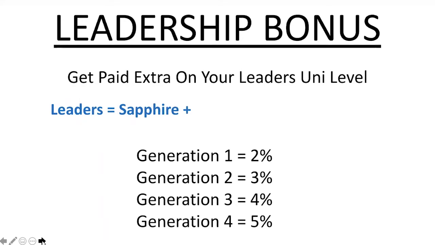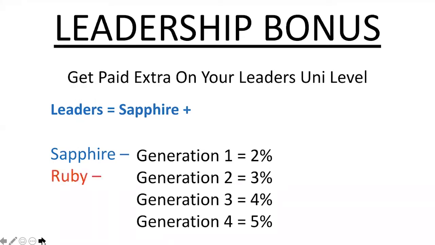Now, how do you get paid in the generation bonuses? First and foremost, in order to activate the generational wealth bonus, you have to become a Sapphire yourself. You can't get paid on the generational wealth bonuses until you become a leader yourself. When you're a Sapphire, any leaders you've got in your team, you get paid 2% of that generation. You might be a Sapphire and you might have a Diamond on your first generation. You get paid 2% of that volume. Even if the person below you is ranked higher as a leader, you still get paid 2% of that volume. See, it's about creating leaders.